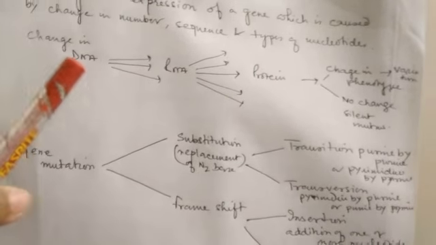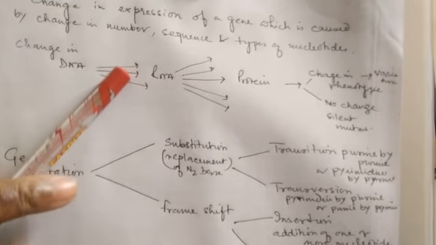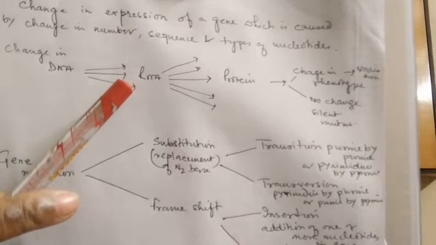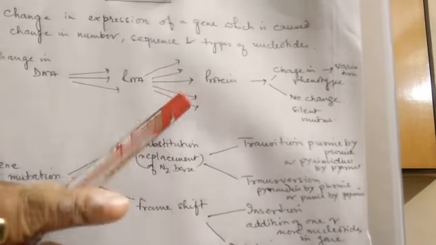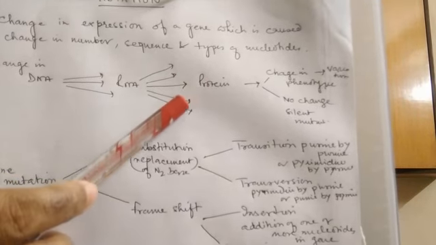Now, if we look at how a gene acts, from a single DNA several RNAs can form. From these several RNAs, numerous copies of proteins are formed according to the needs.